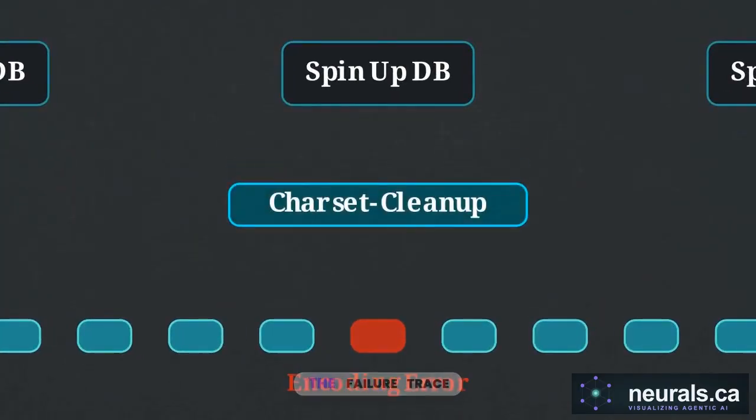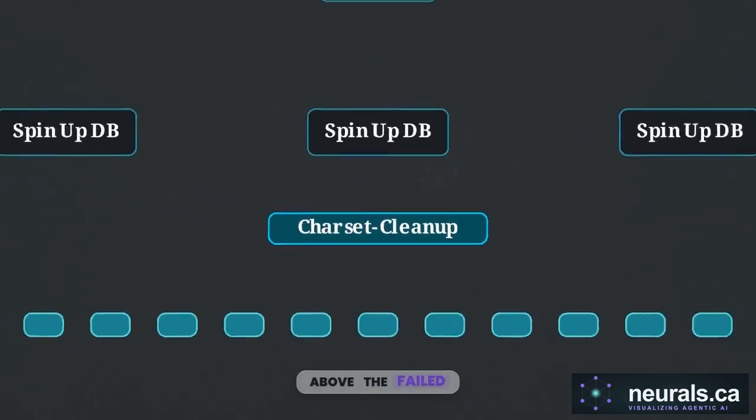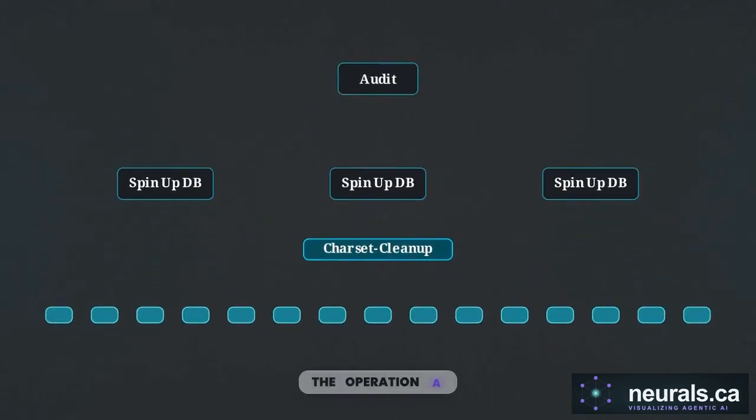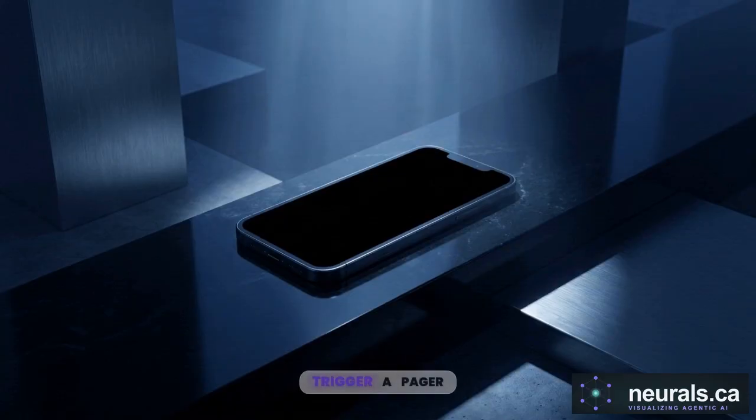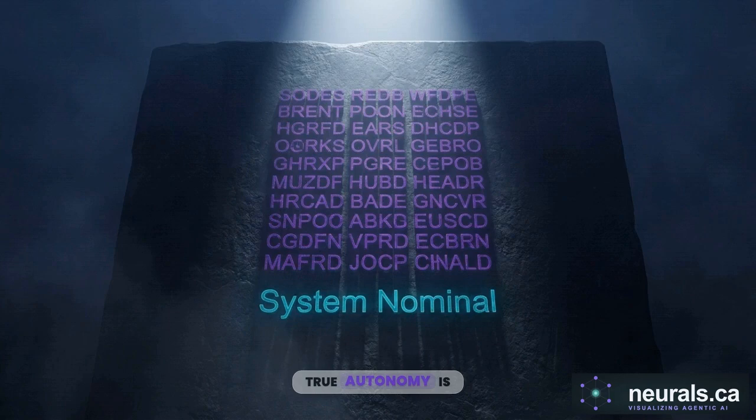The agent processes the failure trace, splices a new cleanup step directly into the graph above the failed node, and retries the operation. A data error at 3 a.m. doesn't trigger a pager alert. The agent analyzes the stack trace, adjusts the procedure, and fixes the issue locally. True autonomy is the capacity to localize and resolve edge cases dynamically without manual intervention.